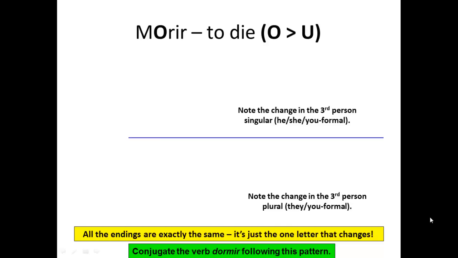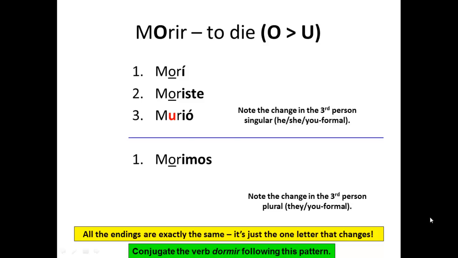Finally, morir, to die. Here the change is O to U. So we'll have a look at morir. Morí, I died. Moriste, you died. Murió, he, she or you formal died. Morimos, we died. Moristeis, you plural died. Murieron, they died, or you formal plural died.